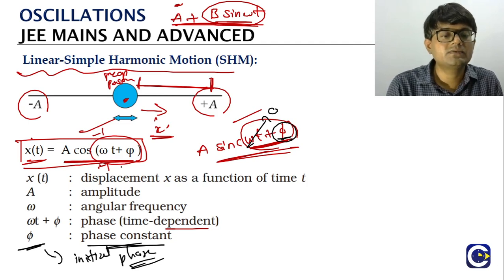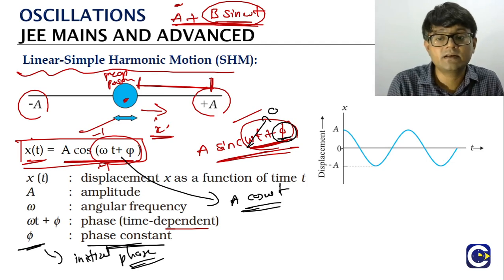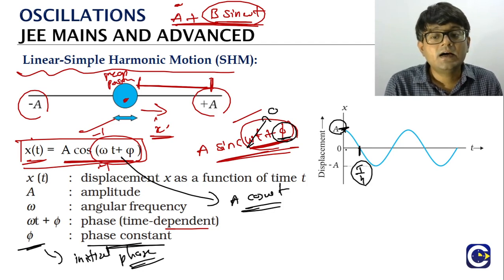Okay, so if you go with the initial phase 0, let's just look at this function. Put phi as 0, then what we'll get? The function as A cos omega t will come. How can we represent this graphically? So you can see here, starting time t equal to 0 means what? Cos 0 will be 1. So the x value will be equal to A. Starting from here, we'll have the cosine function. After a time which is equal to T by 4, the x value will become 0. Means the particle has come to the mean position. Another T by 4 means we have come to exactly half the period. The particle will go to the other extreme side.